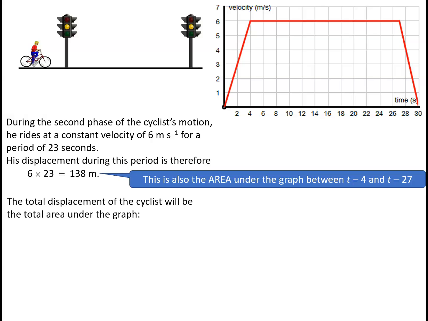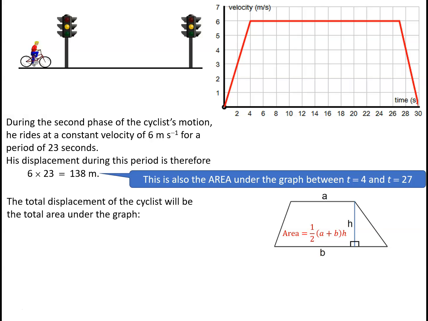So the total displacement of the cyclist will be the total area underneath the graph. And we've just reminded ourselves the area of a trapezium is a half times the sum of the parallel sides times the distance between the two parallel sides. So in this case, the parallel sides have got length 30 and 23.